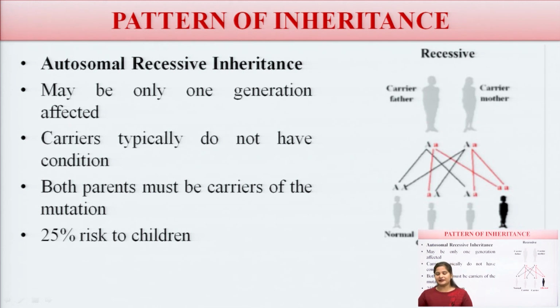Carriers typically do not have any kind of condition, and both parents, mother and father, are carriers of the mutation. Here there is only a 25% risk to the children. In dominant characters there is a 50% chance, and here it's only a 25% chance of the children being affected by autosomal recessive inheritance.